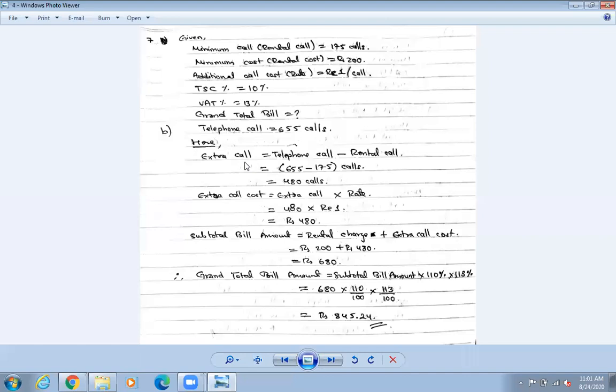The process is same. Extra call we need to do first. Second, we need to find out the extra call cost. Okay, so त्यही गरेको छ हामीले. And after that subtotal bill amount is the same thing. So rental charge plus extra call cost, you have to do it. Then grand total bill amount equals subtotal bill amount into 110% into 113%. So multiply everything, and you'll get this much. Okay, so just to show you that number 5, 6, 7 are similar, I have done number 7B for you.